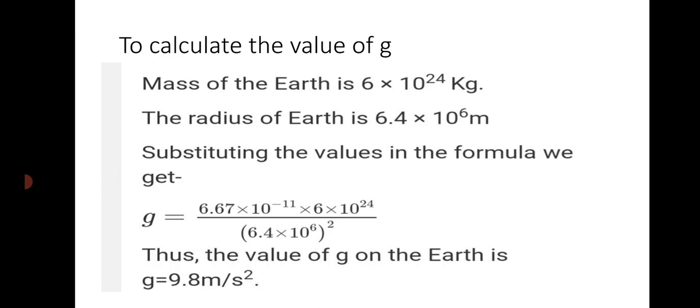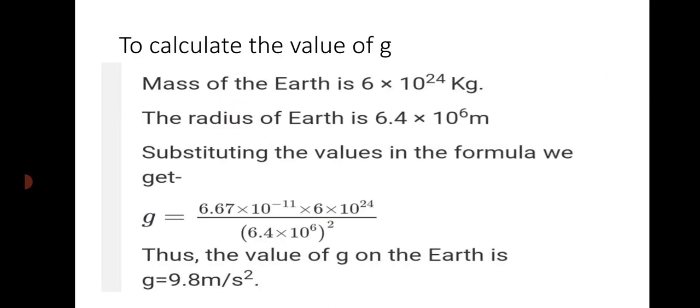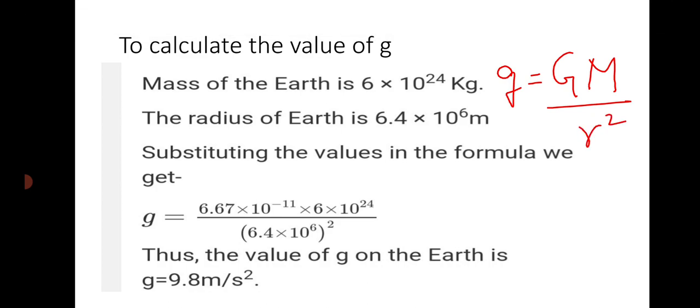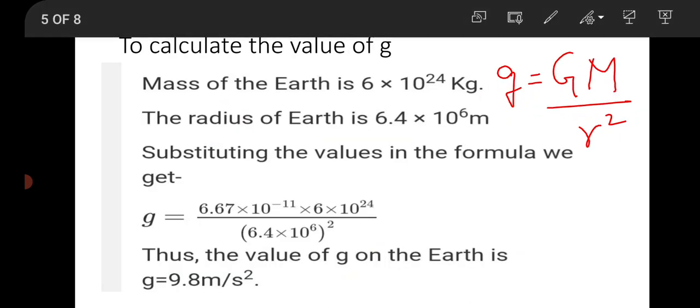Now to calculate the value of g, we have taken the formula. Small g is equal to capital G into mass of earth upon r square, where r is the distance between the apple and the earth. Now mass of the earth is fixed. Mass of the earth is fixed, 6 into 10 power 24 kg. So this is the mass of the earth.